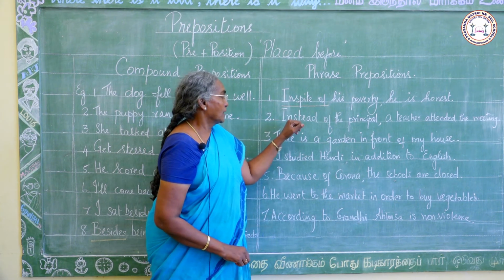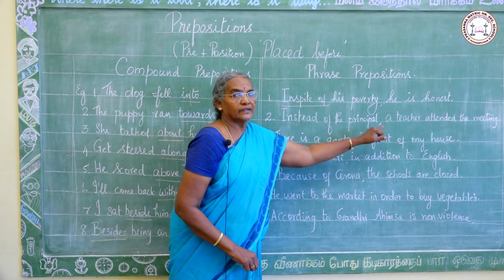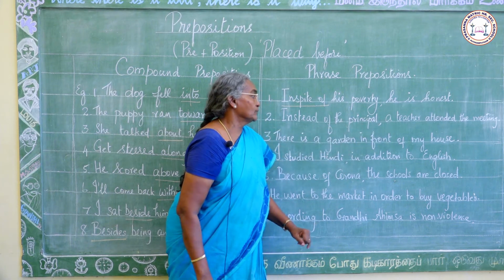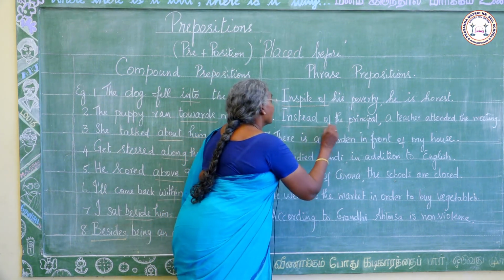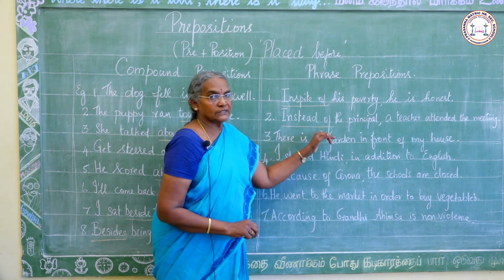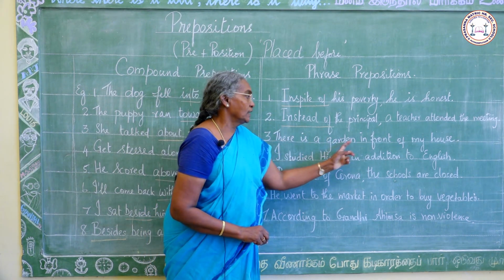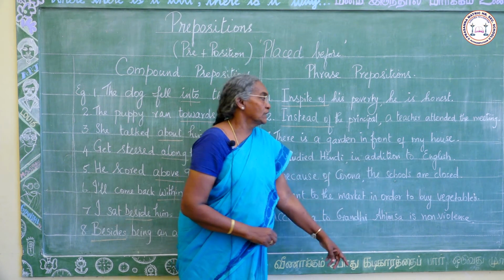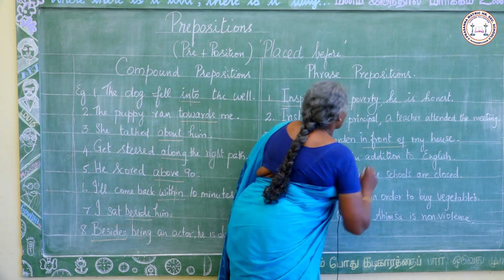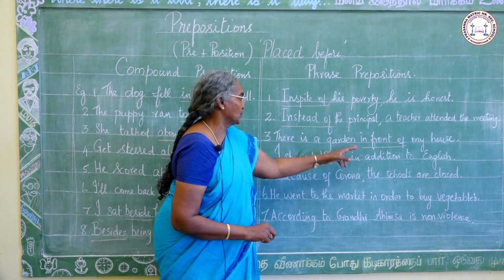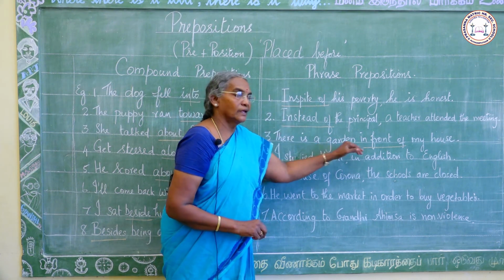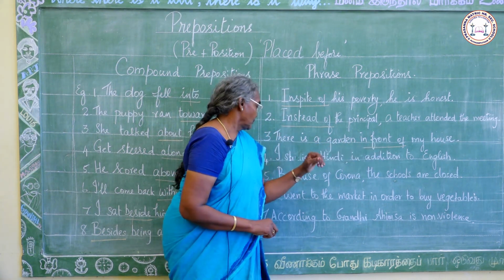Next one: instead of the principal, a teacher attended the meeting. Instead of is the phrase preposition here. Next, there is a garden in front of my house. In front of is the phrase preposition.